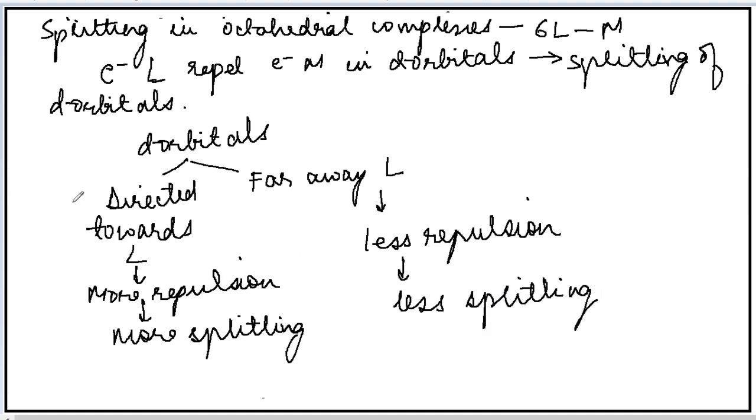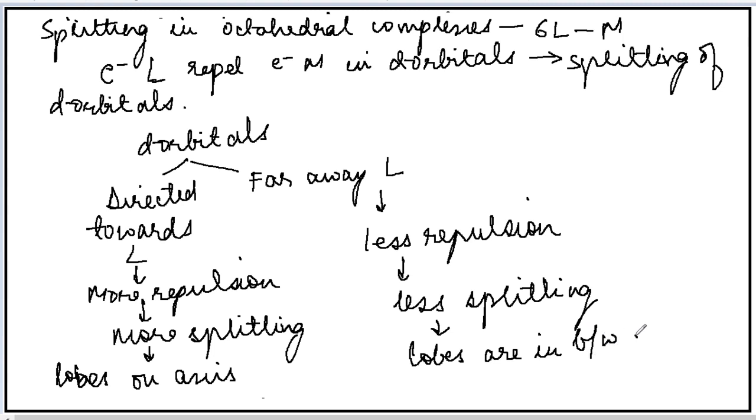Now which orbitals will be directed towards the ligands? Those orbitals whose lobes are present on the axis. Whereas those orbitals which will be away from the ligand and experience less repulsion and less splitting are those whose lobes are in between the axis. So here you got two things: the six ligands surround the metal, and those five d orbitals are going to experience some splitting. Okay, and when they split, they split in two ways.